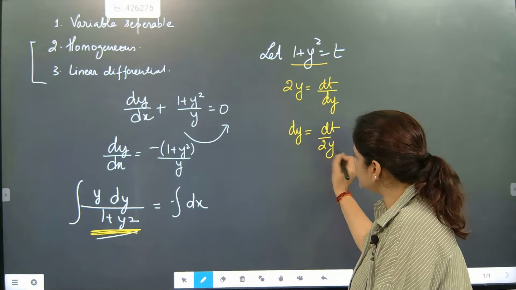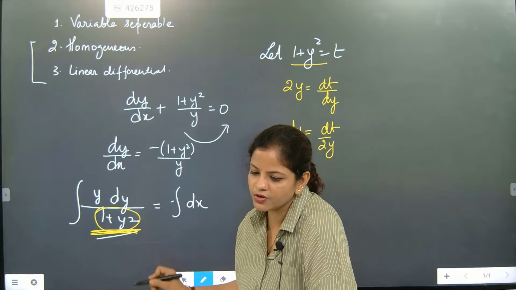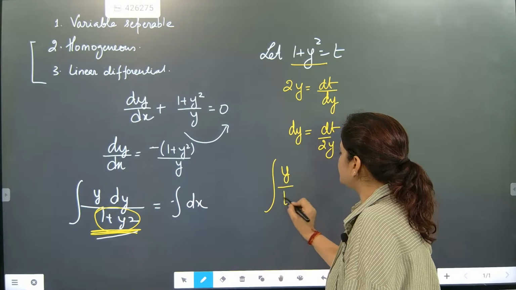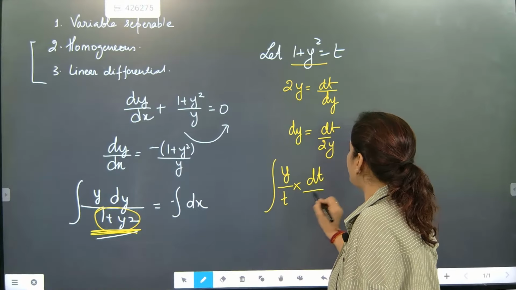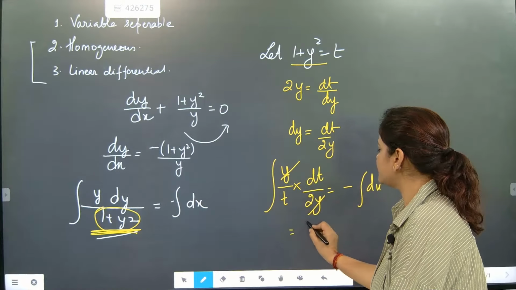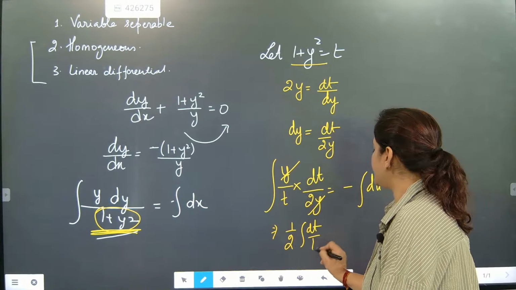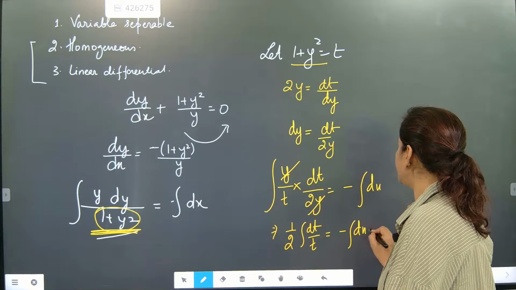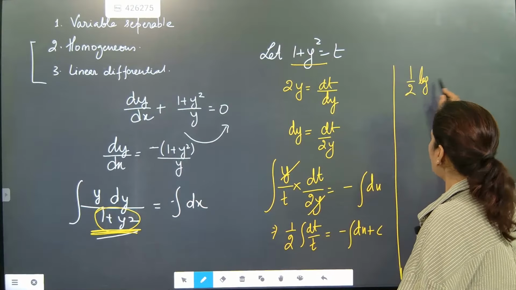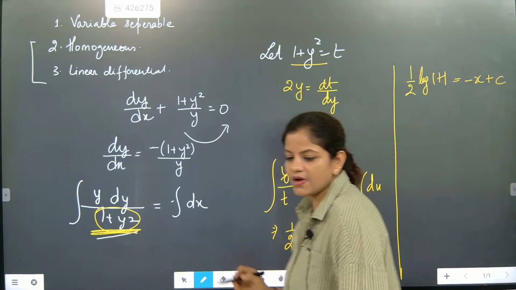Now we are going to substitute this, because we have assumed 1 + y² = t. So we write y/t times dt/(2y) = -dx. Now this y and this y get cancelled. It comes as (1/2) dt/t = -dx + c. Now this becomes (1/2) log t = -x + c. This will become the answer.